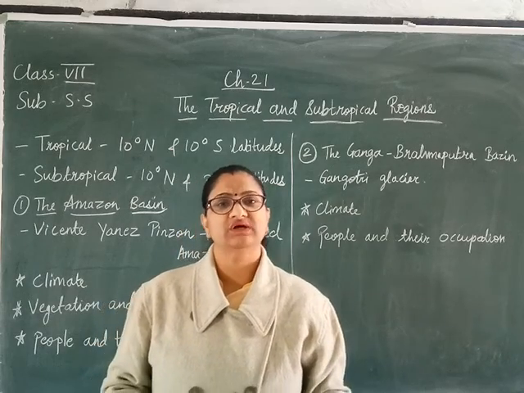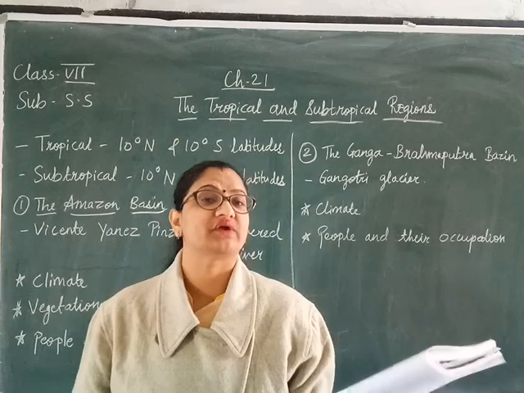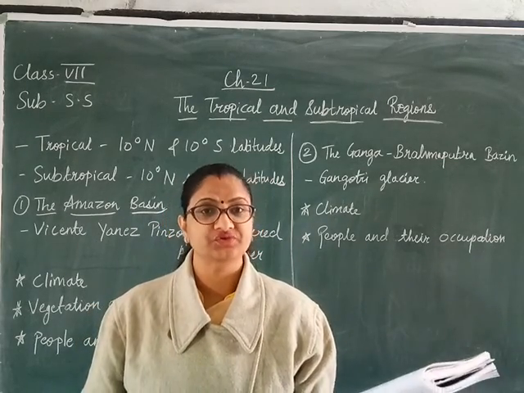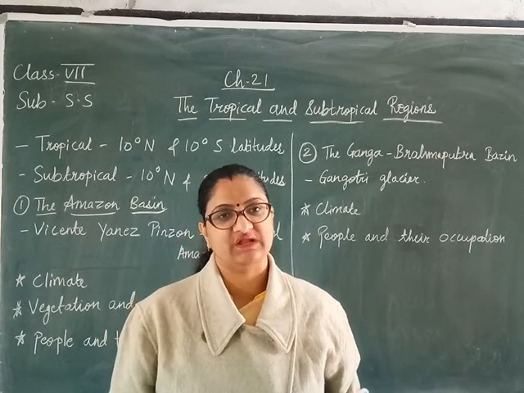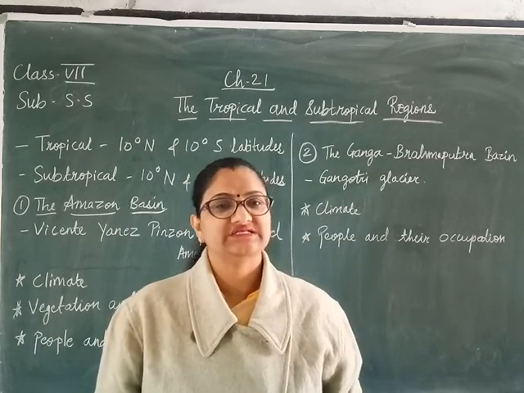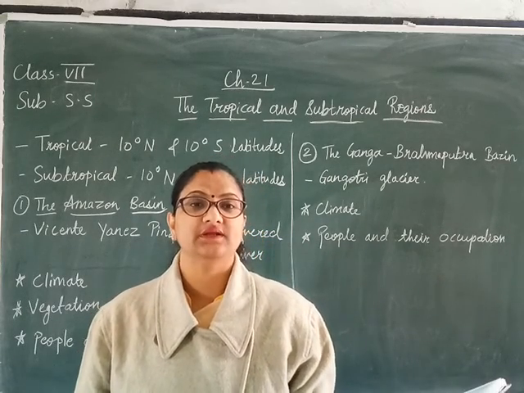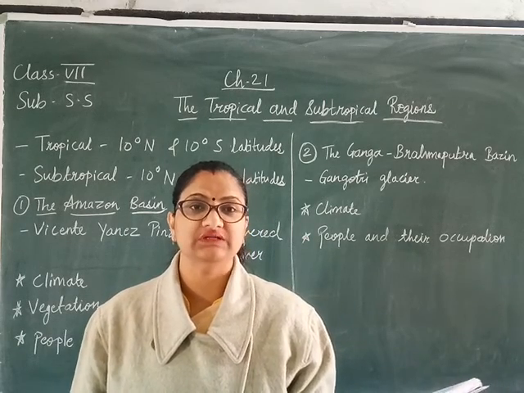Means throughout 12 months you are going to find rainfall over there, and that is why there is no dry season in this area. There is more rainfall in the afternoon than any other part of the day. Plus it is accompanied by thunder and lightning. Convectional type of rainfall is common in this area.